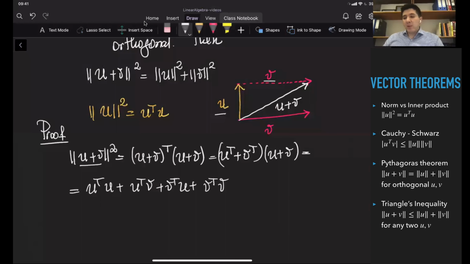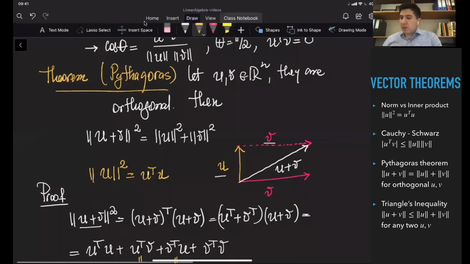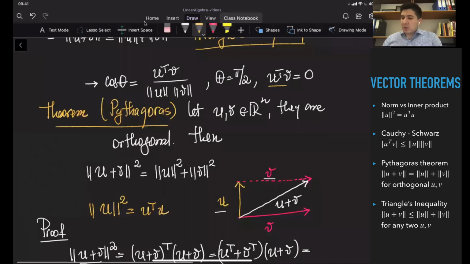So if you remember, the theorem states that if they are perpendicular, right? So it is already given that they are orthogonal. So that is why U transpose V and V transpose U are equal to 0, according to this equation, which we had before.